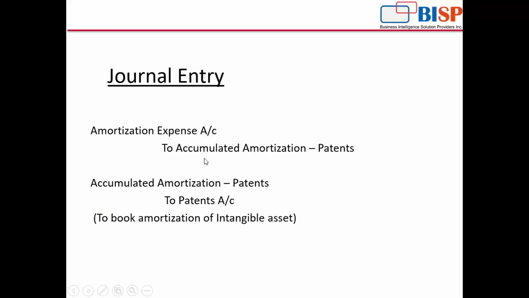Amortization expense account debit, accumulated amortization account credit. Okay, amortization expense is an expense, that's why it is debited. Accumulated amortization, we are accumulating that amortization, so it is credited. Now this accumulated amortization will ultimately have an effect on the asset account, because finally if we combine both entries, our entry will be amortization expense to patent. That means amortization expense will be debited to the P&L account, and the amount by which we are amortizing will be reduced from the asset, so the asset amount will be reduced, and that's why the asset is credited.